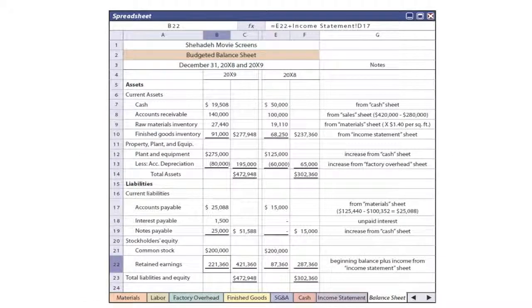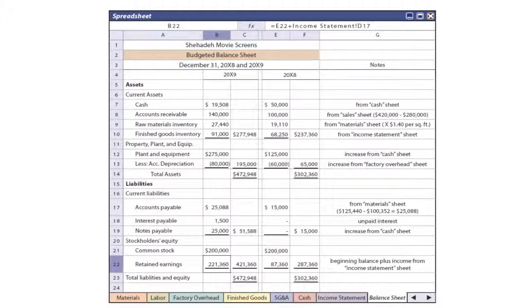The budgeted balance sheet, again, becomes fairly complicated, but we're able to determine our ending cash balance from the cash sheet. We're able to determine our ending accounts receivable from the sales sheet, and so forth. So we're able to work through that, and a few additional notes there, even in some cases pulling information from our income statement to determine what we expect our balance sheet to look like at the end of 20X9. So this is all part of the comprehensive or master budgeting process, and you can now see the importance of this to the organization.